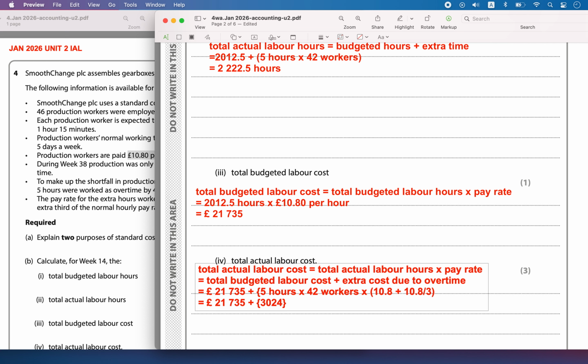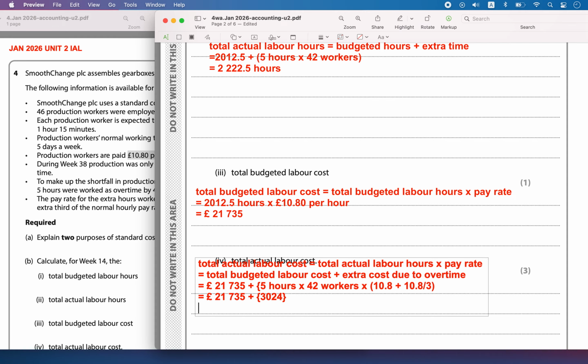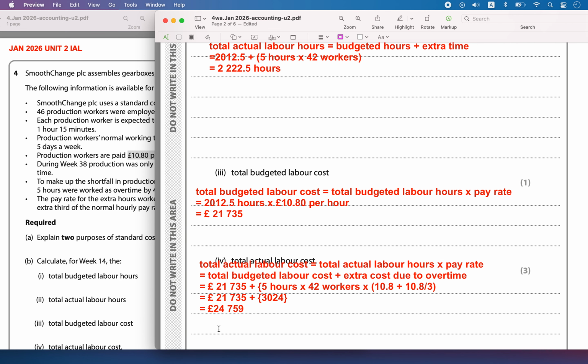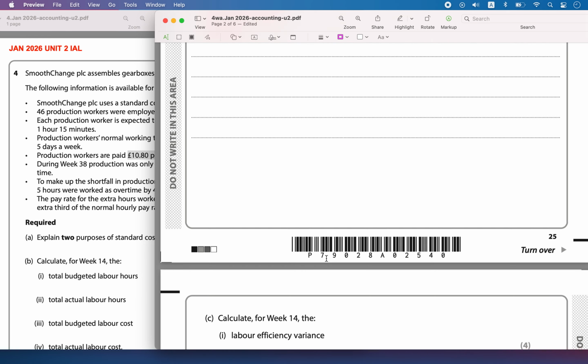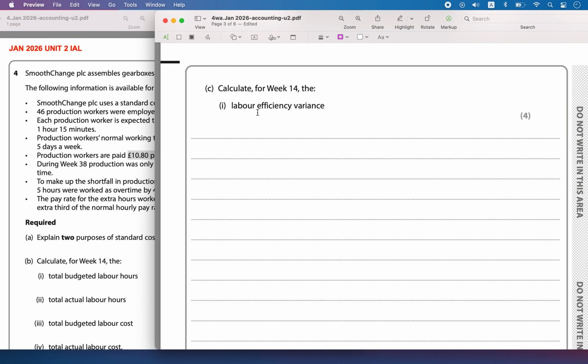Okay, so that extra hour pay was 3024. 3024 plus 21735, that is going to be equal to 24759. So this is the extra hours they paid. Okay, so this is the total actual labor cost.